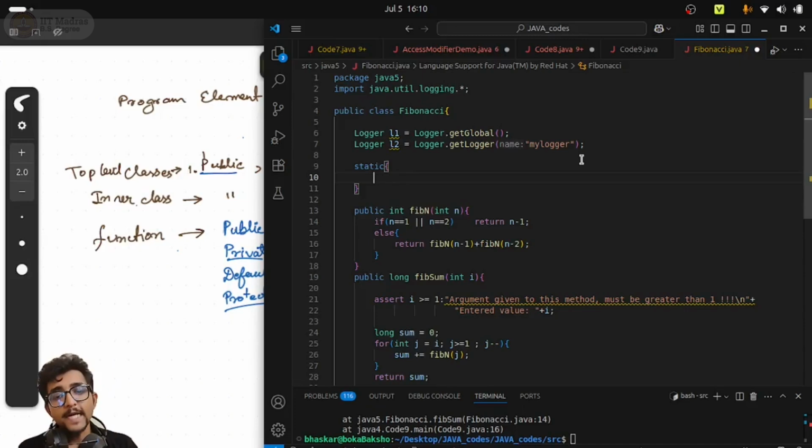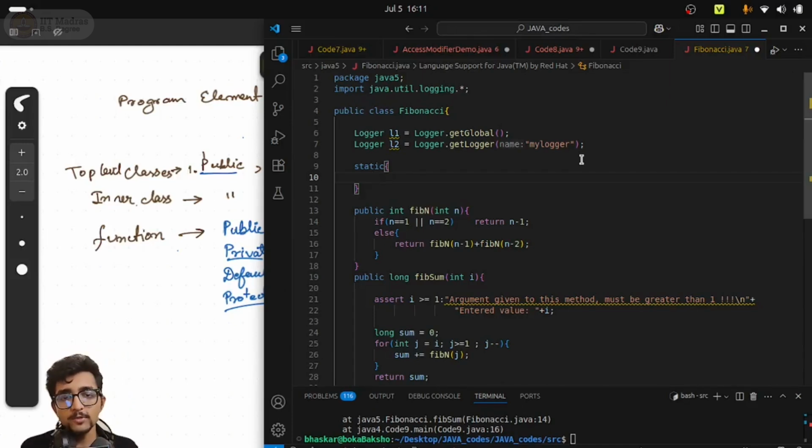But the static initialization block, whatever I write inside the static block, will be executed when the class is loaded. So whenever your Java internal is basically loading the Fibonacci class into the memory, only then will it execute the static block. So this static initialization block is executed during the class loading time by the JVM, and therefore it is one of the first blocks of code that will be executed, even before the constructor, even before any other member function, right? So when the class is loaded, the static block will be executed.